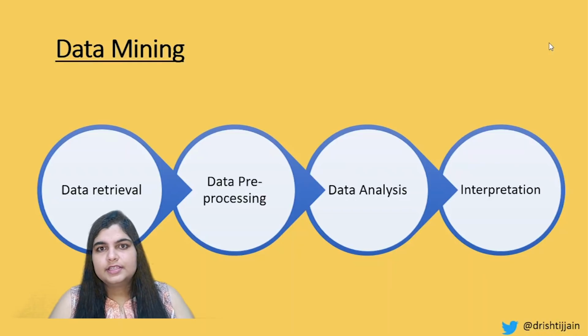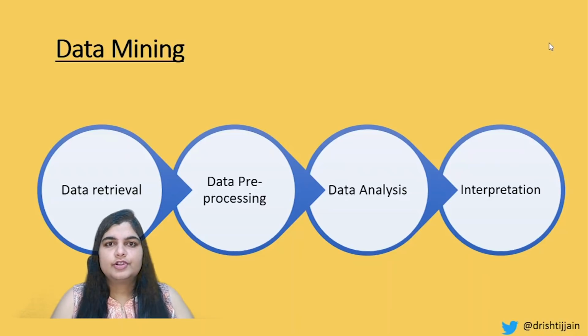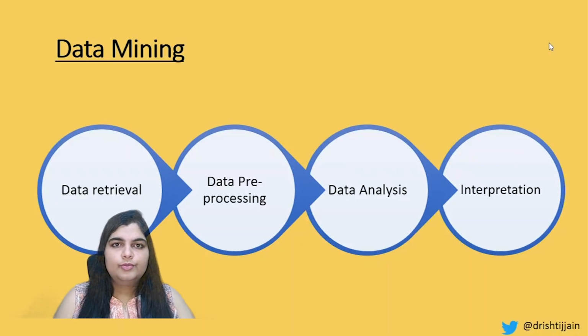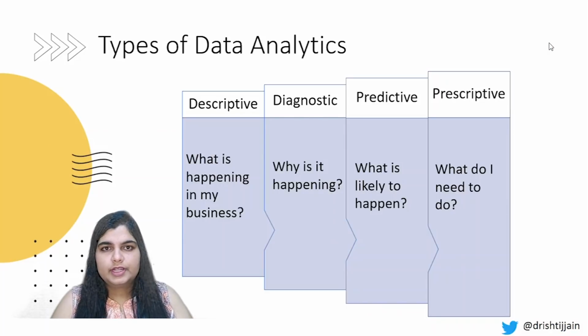The last but not the least is interpretation. So now that we know that this particular trend is what we are observing, how do we use it to our advantage? In case of weather prediction, how do we use this information? So for example, if we have identified a flood could come in a particular area, we can evacuate people who are present in that particular area during that time of the year, or issue warnings so that we know when the severity gets high. Before the severity gets high, we know when to evacuate people from the particular area so that there's no loss to life or property. All of this comes under the process of data mining.